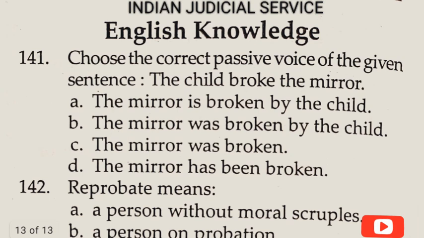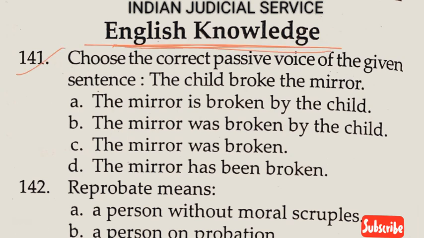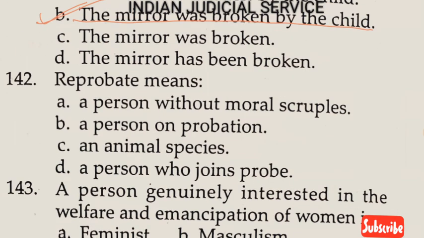Now question number 141. These questions belong to general English, so English knowledge. Choose the correct passive voice, this is very important, of the given sentence. The child broke the mirror. So it is a past sentence. The mirror was broken by the child. So answer is option B. Now question number 142. Reprobate means a person without moral scruples. So answer here is option A.